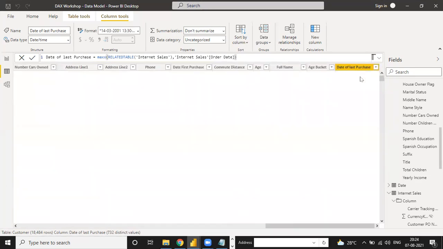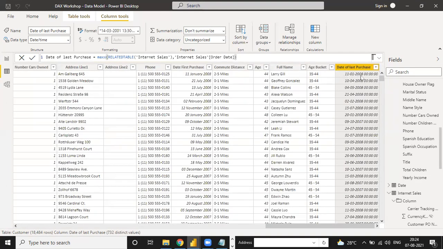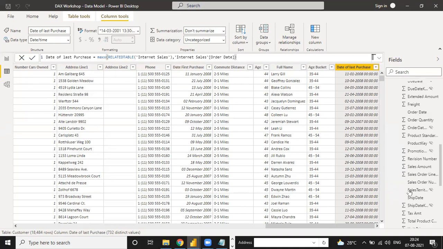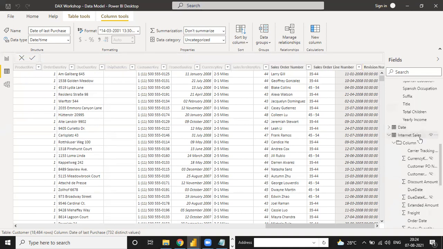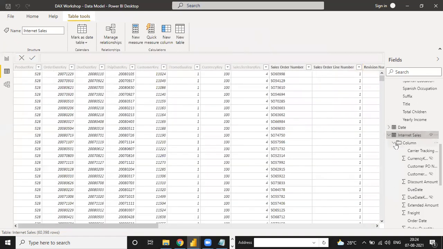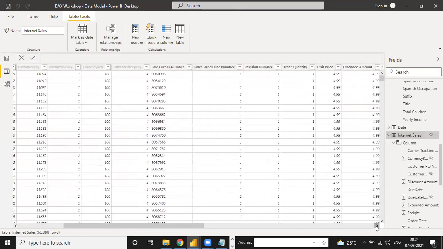See, the last purchase date is here, 11/1/2008, and 11/1/2008 means this customer has only one sale. For the second one, 21 July 2006 is the first purchase date and 10 April 2008 is the last purchase date. See, the formula written is MAX of RELATEDTABLE Internet Sales, and Internet Sales under the order date. When you go to the Internet Sales table, I will show you, under the sales table there is one more column, Order Date.